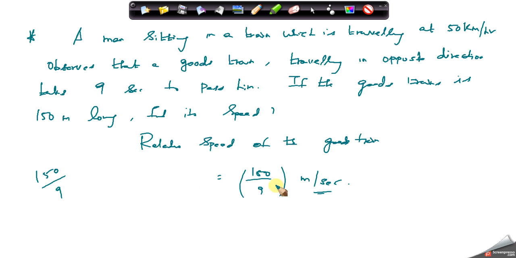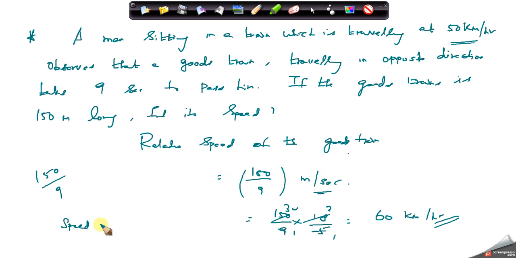It is given in meter per second, so we need to convert into kilometer per hour by multiplying by 18 by 5. That is equal to 60 kilometer per hour. This is the relative speed. The man's train is traveling at 50 kilometer per hour. Now, are they moving in the same direction or opposite directions?